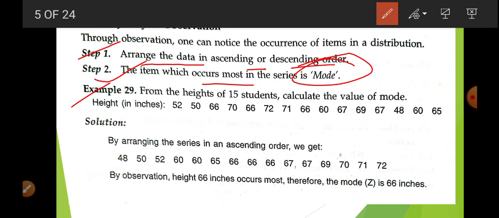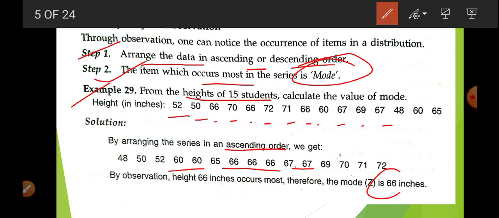This is the example. There are heights of 15 students: 52, 50, 66, 70, 66, 72, 71, 66, 60, 67, 69, 67. First of all, we arrange it in ascending order. After arranging in ascending order, we can easily see 60, then 66, 66, 66, then 67, 67. So this 66 is the mode, because it is repeated the maximum number of times, 3 times.